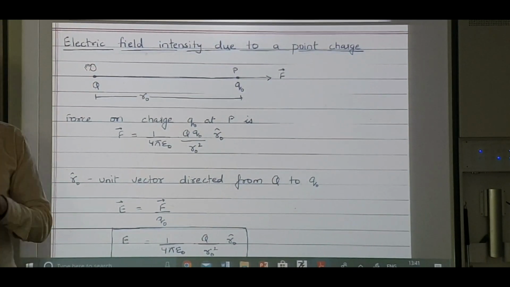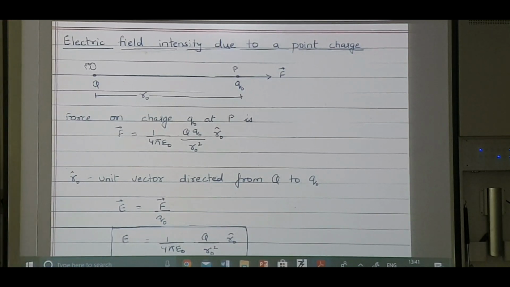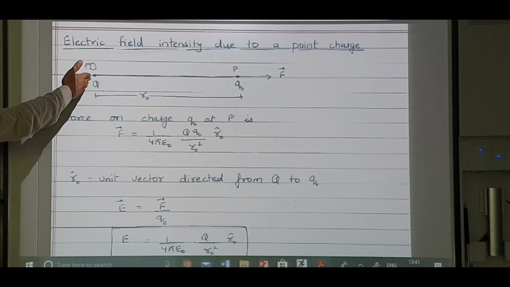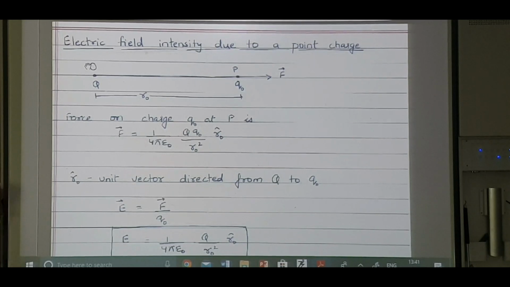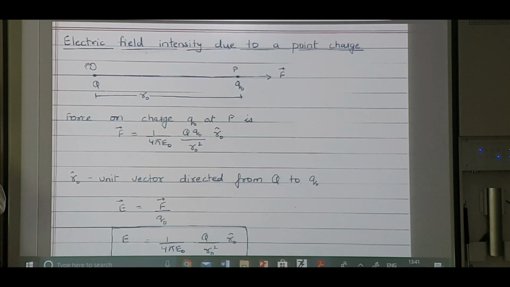Now, electric field intensity due to a point charge. What have we considered? We have considered capital Q, which is the source charge. I want to find out the electric field intensity of capital Q at a point P. So what I have done is I have taken a test charge.